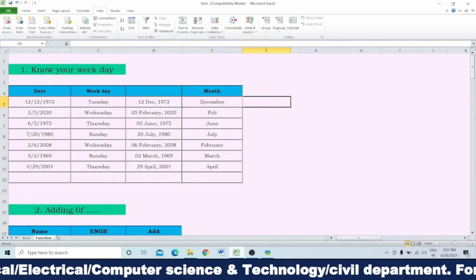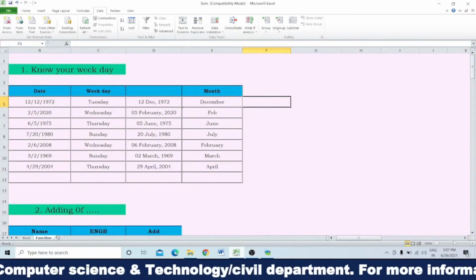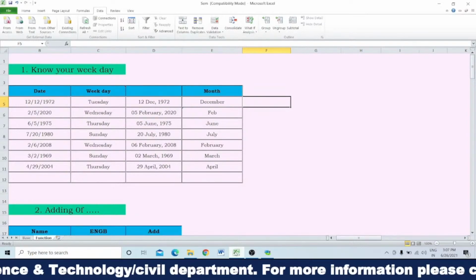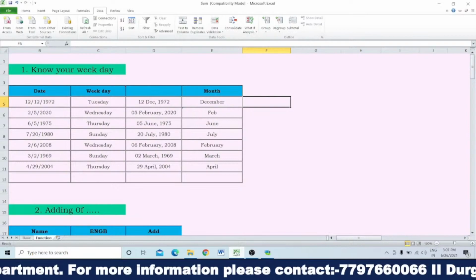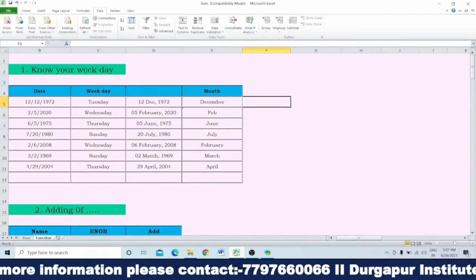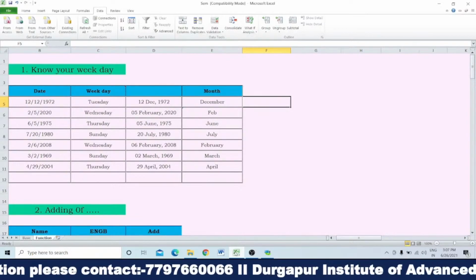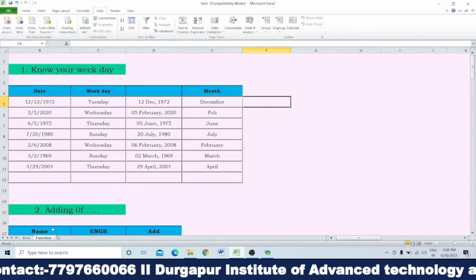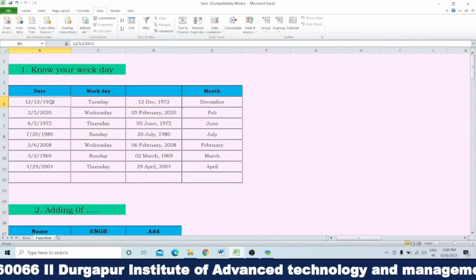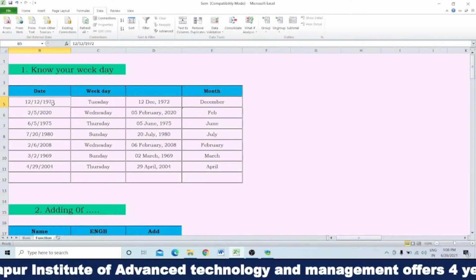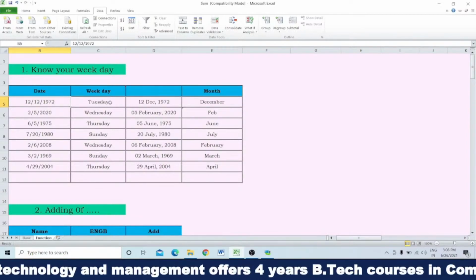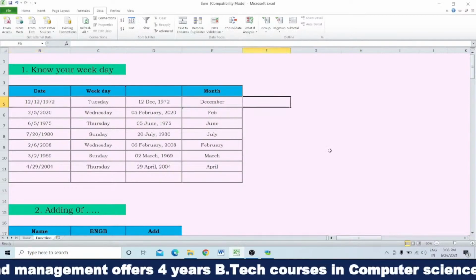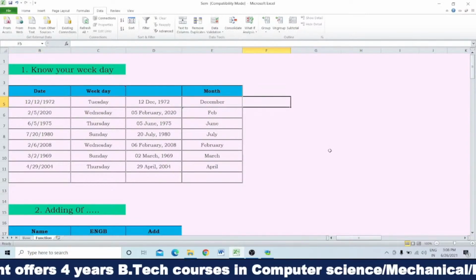The next topic is how you can know your weekdays. That is, if you put the date, it will show you the weekday automatically. So we have to use some formula. Let us see. Suppose here I have given some date, 12 1972. If we put the formula, it will show you Tuesday. So what is the formula and how do you write it?